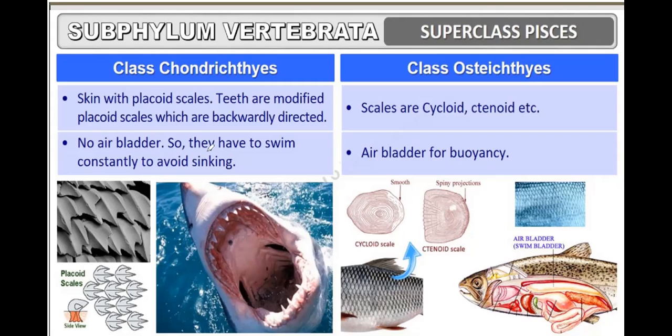In class Chondrichthyes, there is no air bladder, so they have to swim constantly to avoid sinking. Here in Osteichthyes, there are air bladders for buoyancy. Even if they are not swimming, they can survive. There is no chance of sinking because they have air bladders. This is the air bladder membrane.